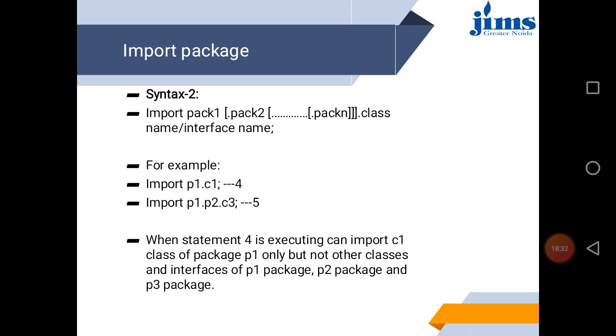And if you write p1.c1, where c1 is a class name, then you will only be able to access the c1 class of the p1 package. No other interface or class you will be able to access. Similarly, in line 5, p1.p2.c3, you are only able to access class c3.